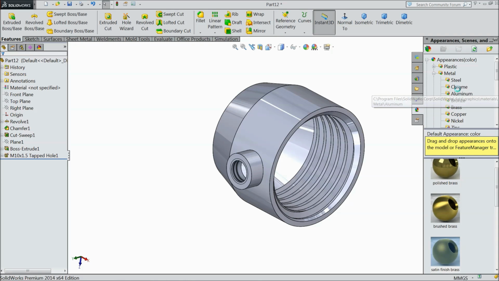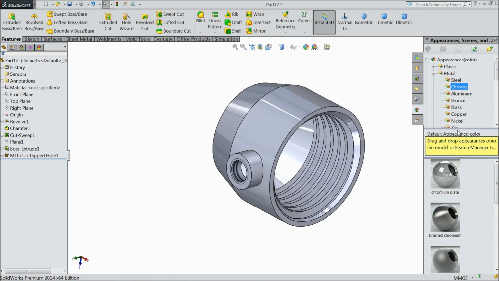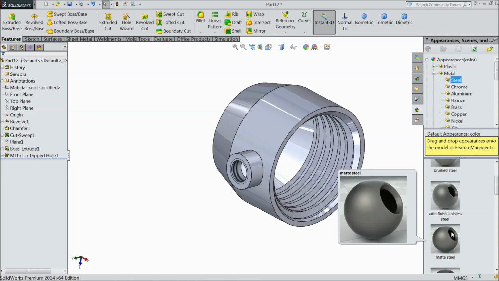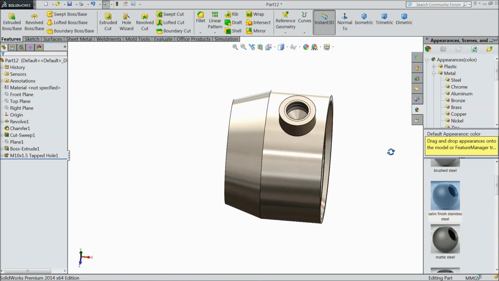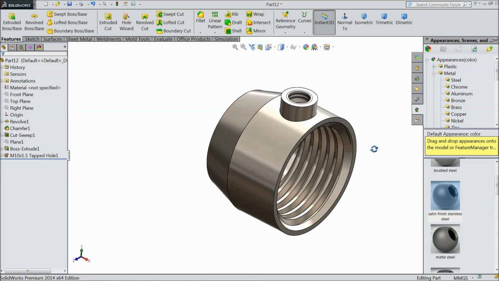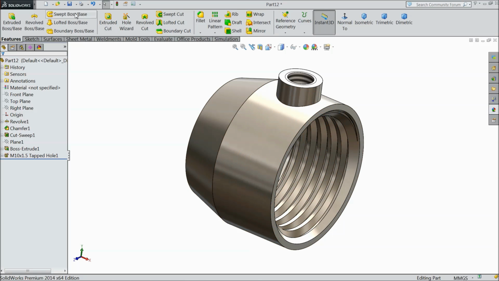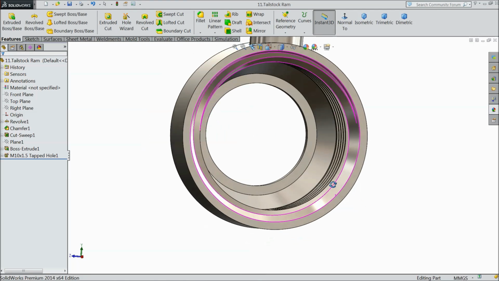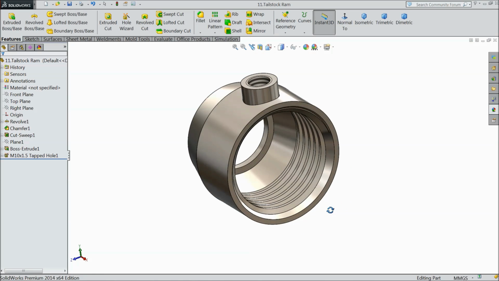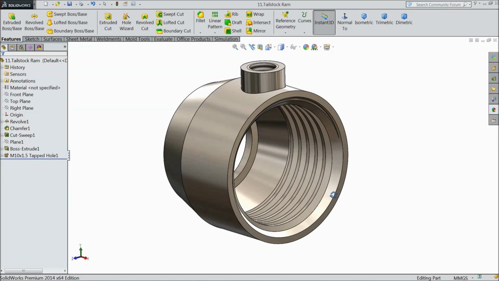And assign the material satin finish stainless steel. Okay. Now save this part. TailStock Ram. Okay. Let's start the assembly of TailStock.